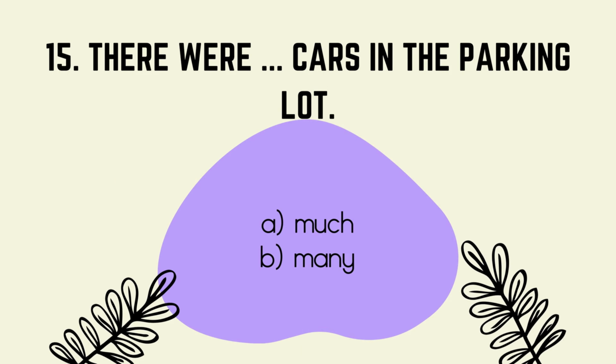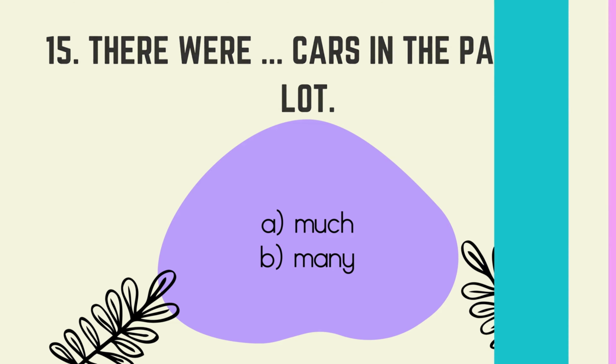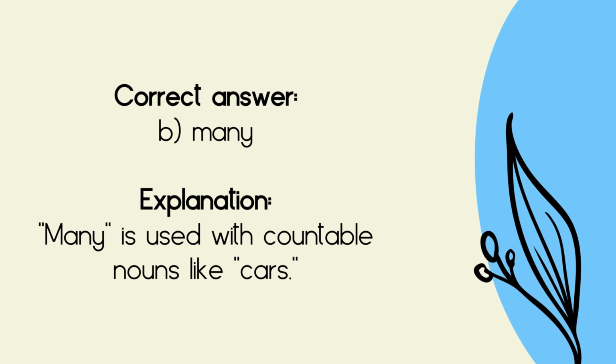15. There were cars in the parking lot. A. Much. B. Many. Correct answer, B. Many. Explanation: many is used with countable nouns like cars.